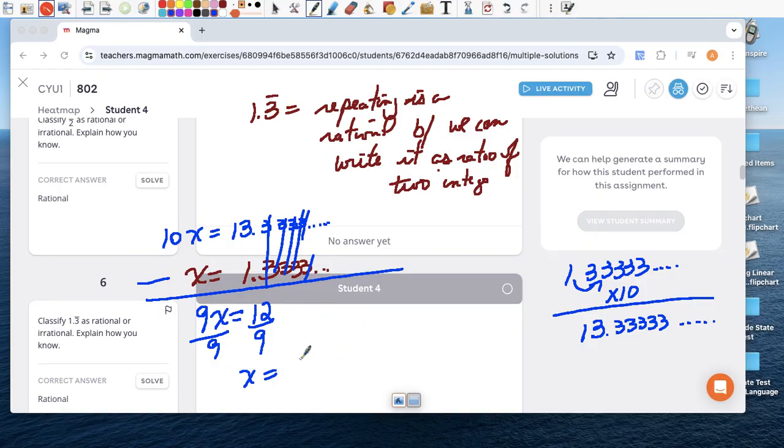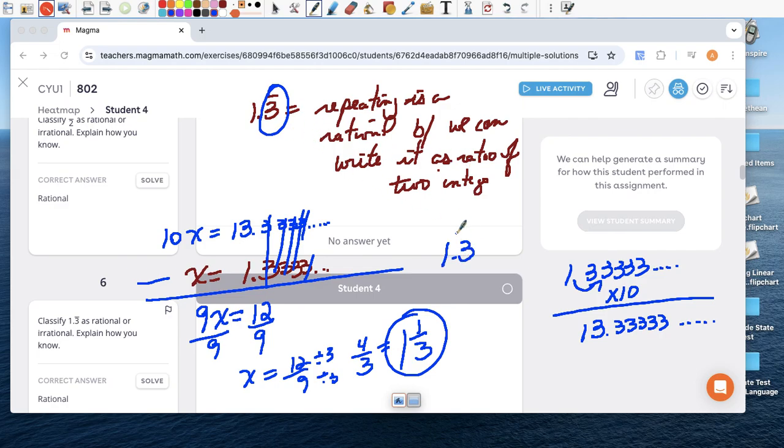And 12 over 9, let's divide top and bottom by 3. I get 4 over 3. And what's 4 over 3? It's 1 and 1/3. And isn't 1/3 the same thing as 0.3333 repeating? Yes, it is. So can I write 1.3 repeating as a fraction? Yes, I did. Here it is, 4 over 3. And if I can write it as a ratio of two integers, then it makes it a rational number.